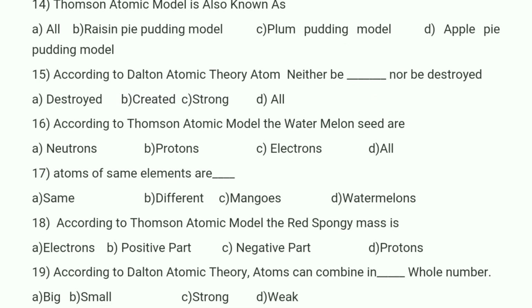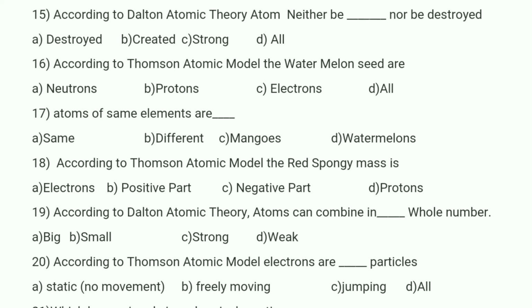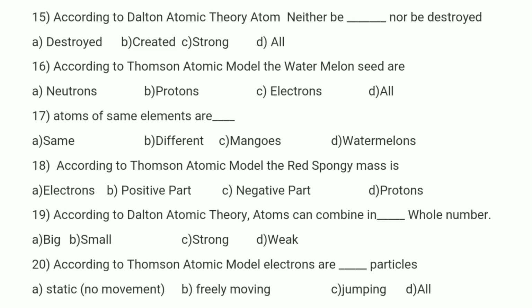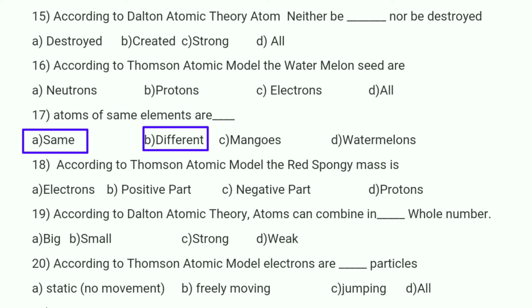And if you observe the 16th bit, according to the Thomson atomic model, the watermelon seeds are nothing but electrons. Option C is correct. And if you observe the 17th bit, atoms of the same element are sometimes same, sometimes different. According to Dalton atomic theory, atoms of the same element are the same, but modern atomic theory contradicts this point. Atoms of the same element can sometimes be different also. For the 17th bit, answers A and B both are correct. If the question says according to Dalton theory, option A is correct.